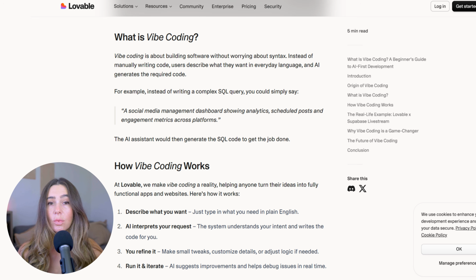Vibe coding knocks the wall down. So instead of writing code, you write a sentence. You say what you want, the AI turns that into a working app, and if it's not quite right, you talk to it and ask it to change things. You're describing a vibe, a feeling of what you want, and the tool handles the technical part underneath. That's where the name comes from.